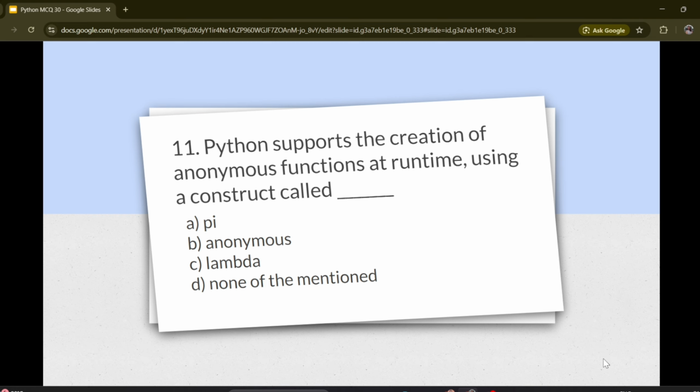Python supports the creation of anonymous function at runtime using a construct called. Options are A. pi, B. Anonymous, C. Lambda, D. None of the mentioned. Correct answer is C. Lambda.